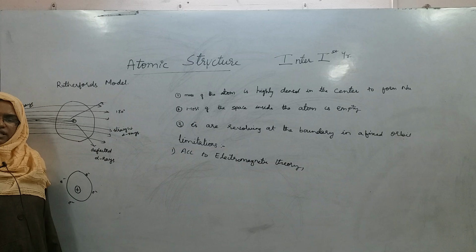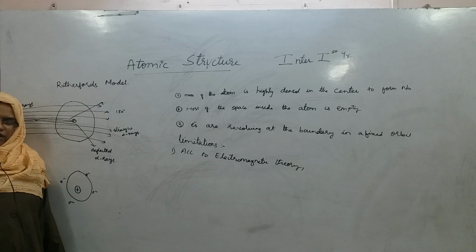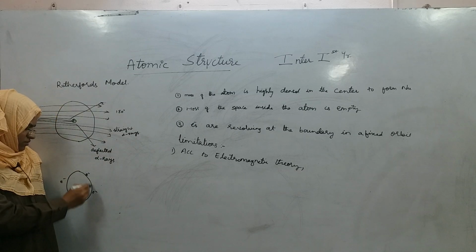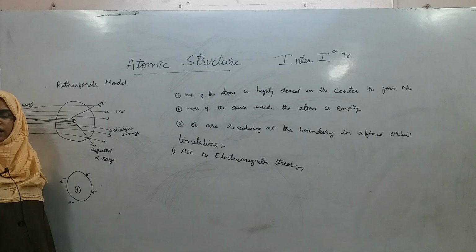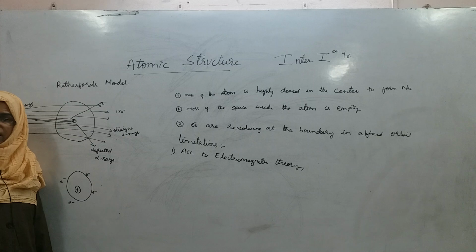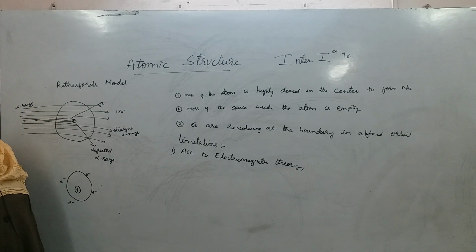According to electromagnetic theory, whenever a charged body's speed is accelerated, whenever a charged body increases its speed, it starts emitting electromagnetic radiations. When will they emit electromagnetic radiations? When their speed goes on increasing. To reduce the speed, to bring the speed back to normal, they will try to emit electromagnetic radiations, right?